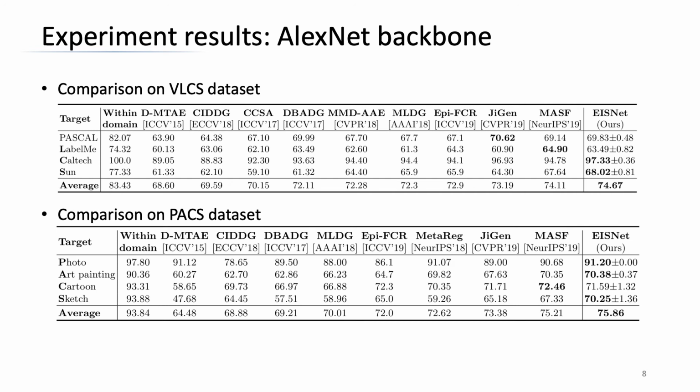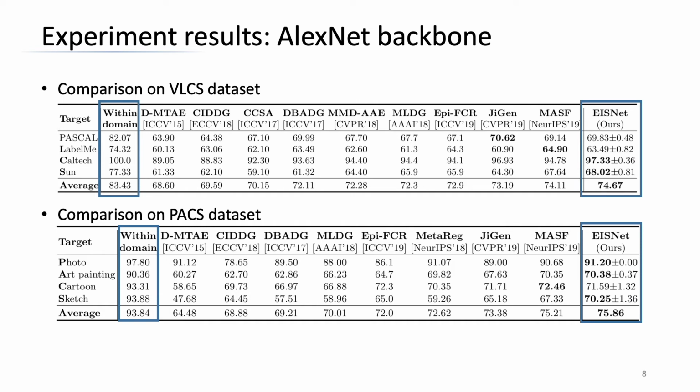We compare our method with other methods on two benchmark datasets. Moreover, we include the within-domain performance of all the datasets as a comparison to reveal the performance drop due to domain discrepancy. From the result tables, we observe that our EISNet achieves best average accuracy over 4 domains on two benchmark datasets.